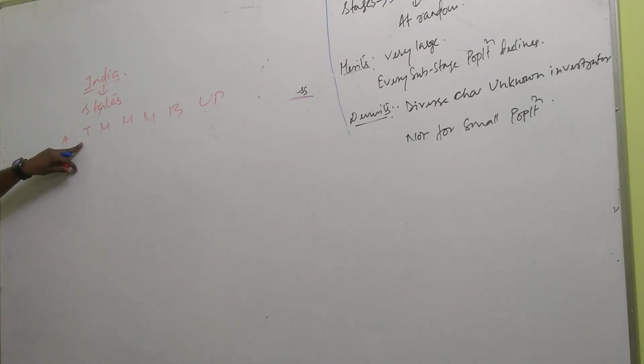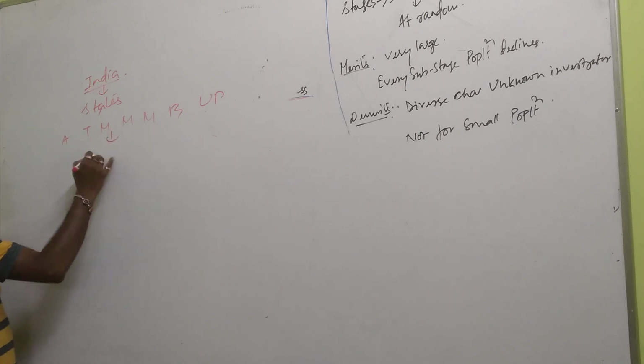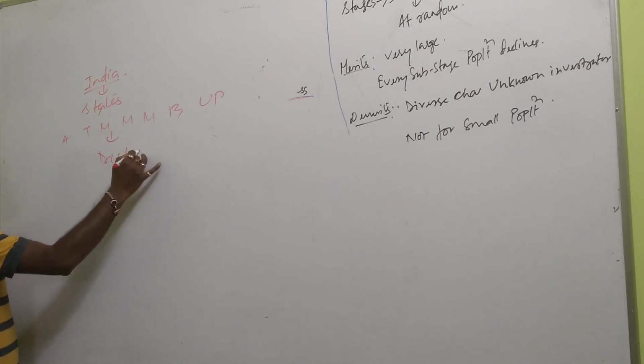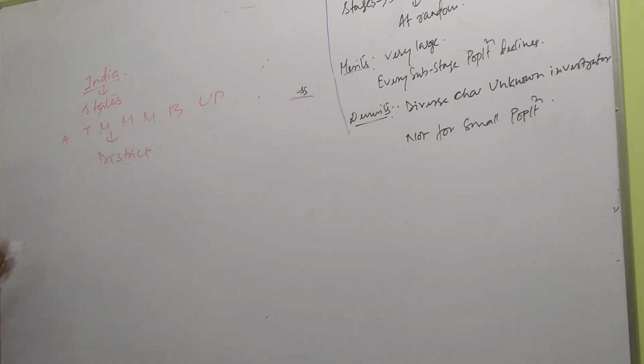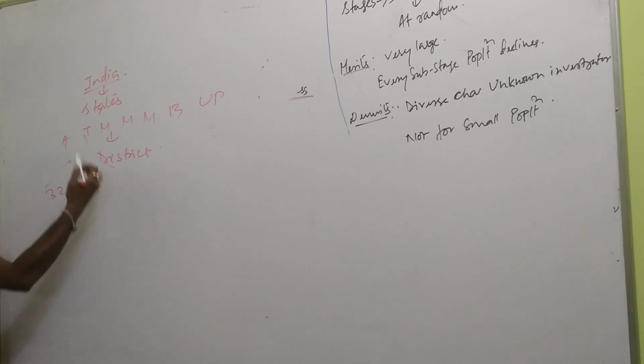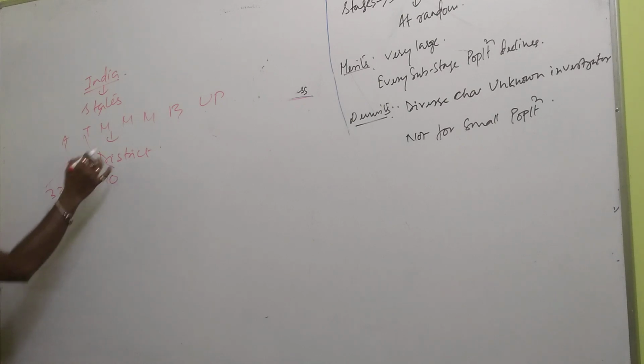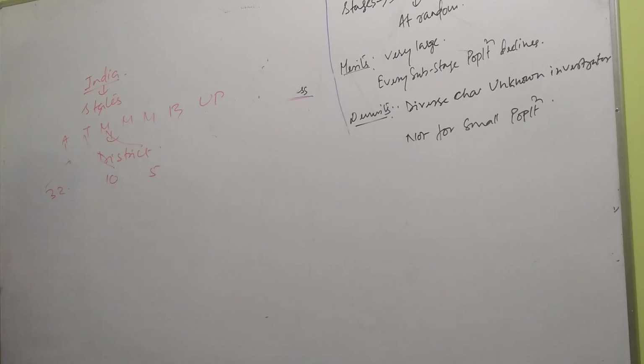So one stage. Second, say you divide district-wise. Say Assam has 32 districts, say Tripura, I don't know, say 10 districts, Meghalaya, say 5 districts. Another division is done. After district, say town, village.